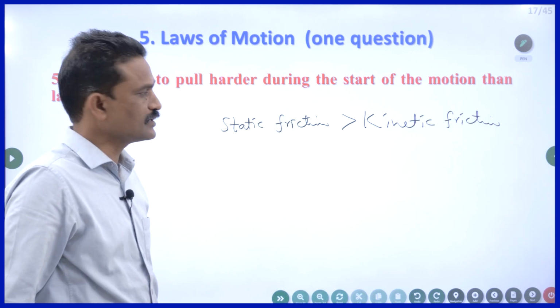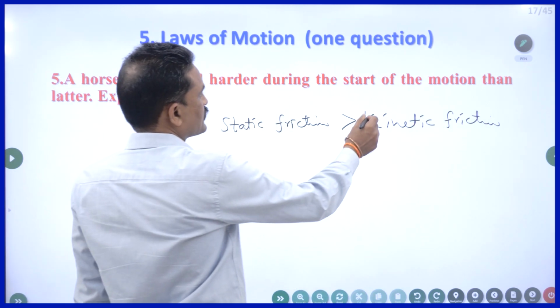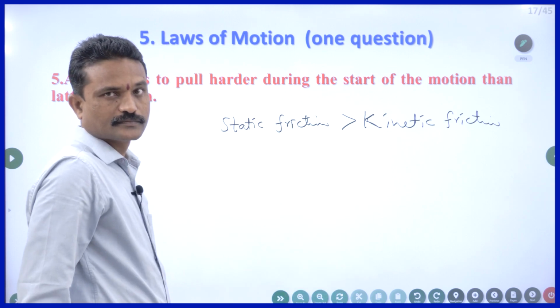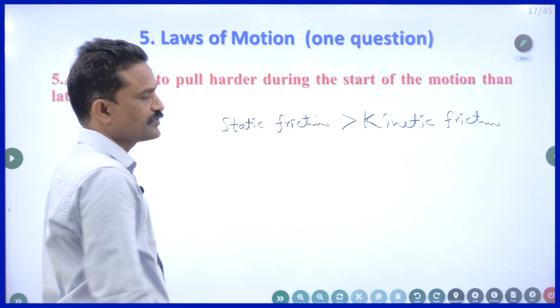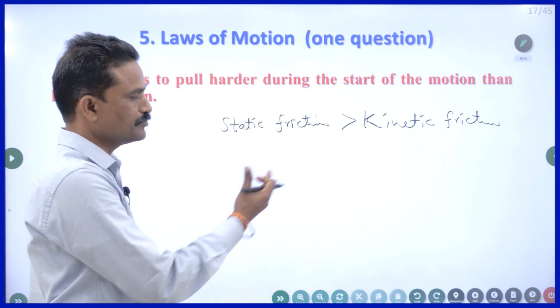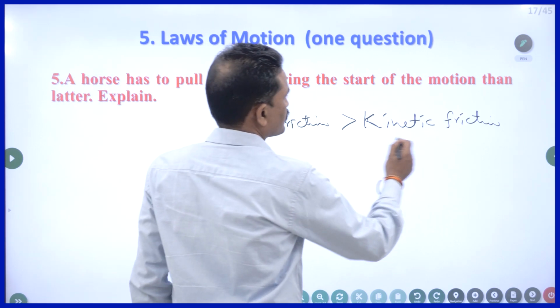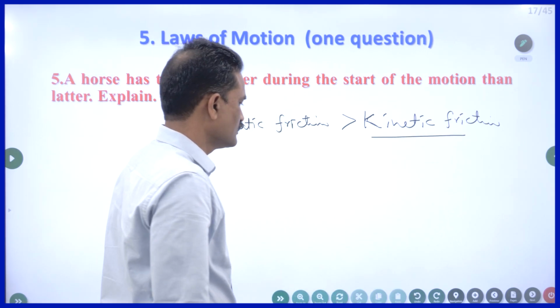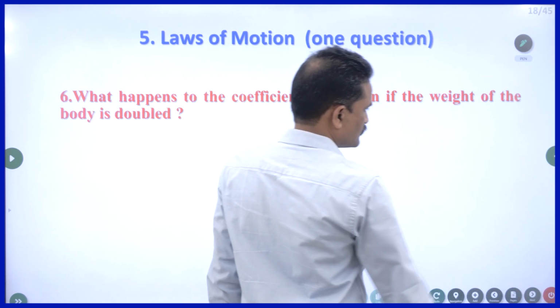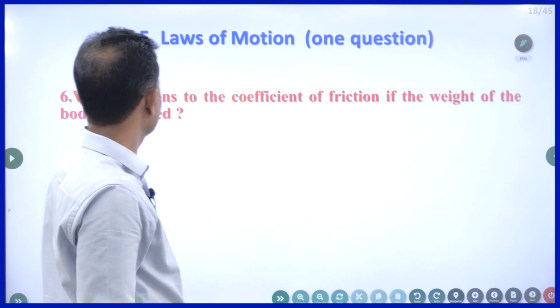Since static friction is greater than kinetic friction. Once you overcome static friction, it will be easier because you are in motion. In motion, you have kinetic friction. This also I explained in the marks scoring video related to friction.